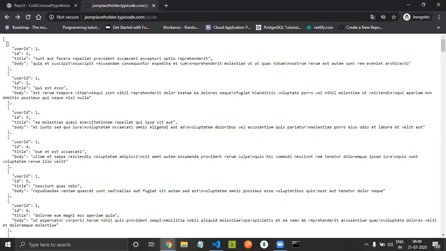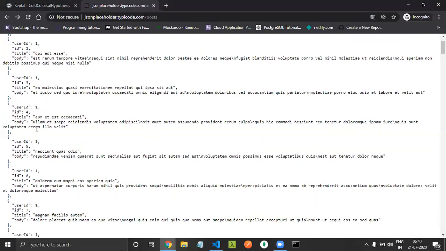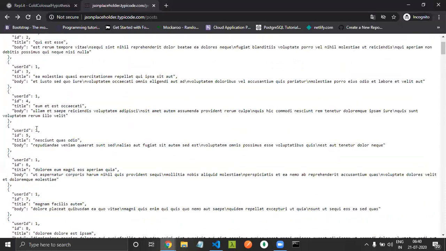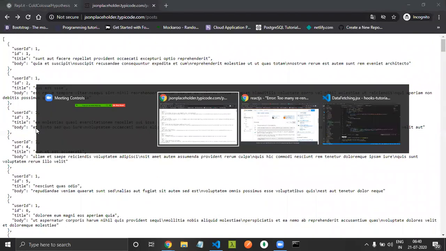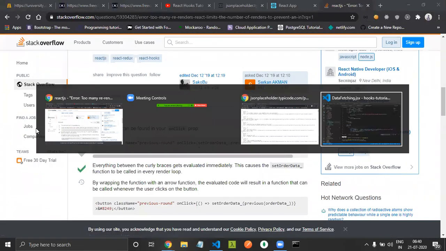Suppose you fetch data from the server and you want to do some manipulation, like you want to extract a title. How will you do it? You have to convert this JSON body into a JavaScript object. And how will you convert it? You will use the parse method, JSON.parse. So I think this is enough, guys. One last minute, I'll sum up all this.